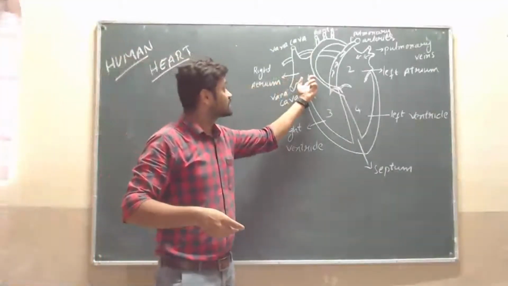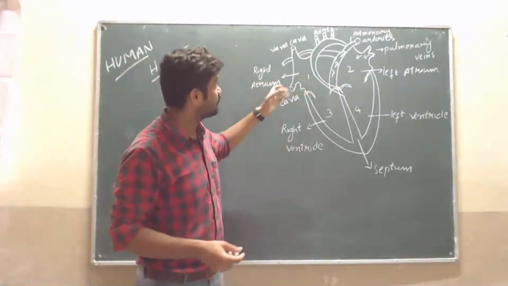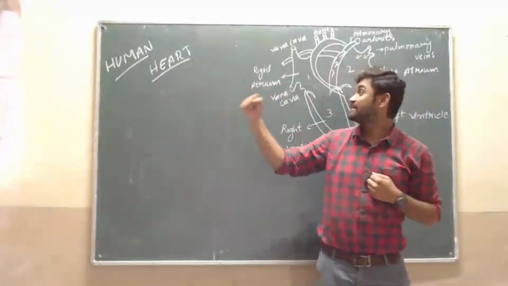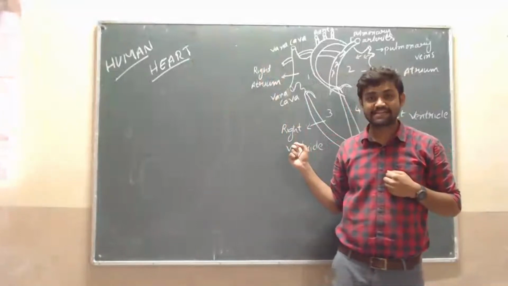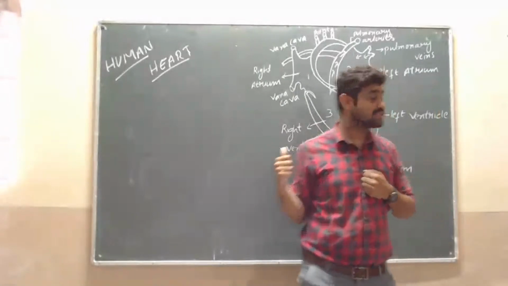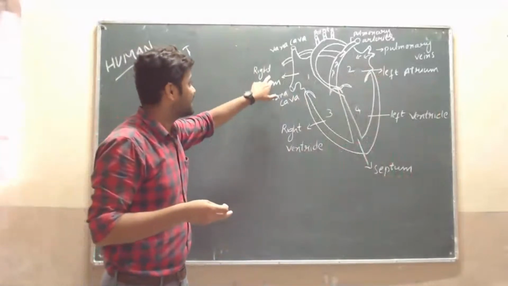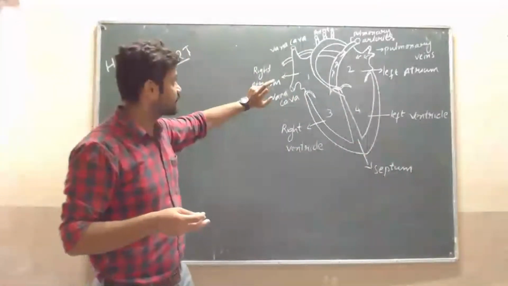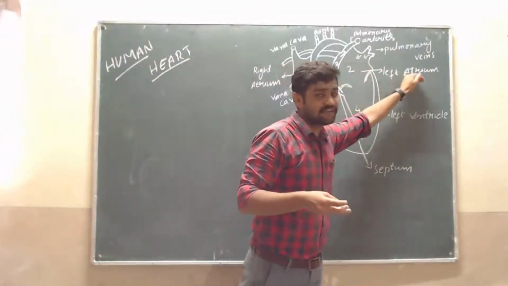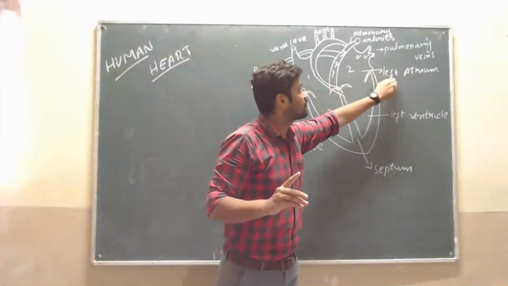See, the first chamber is called the right atrium. What is that? Right atrium. See, suppose this is my heart. This is my right hand side. That's why right atrium and right ventricle. This is the right side and this is the left side. First one is the right atrium. What is that? Right atrium. Then the second one is on the left, it is that side. That's why it is the left atrium. Understood? The first one is the right atrium and the second one is the left atrium.